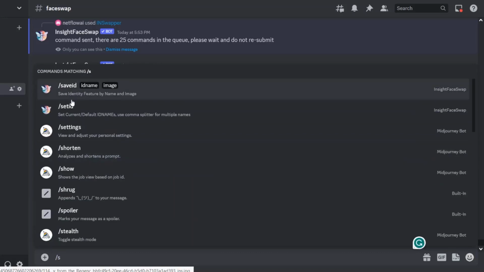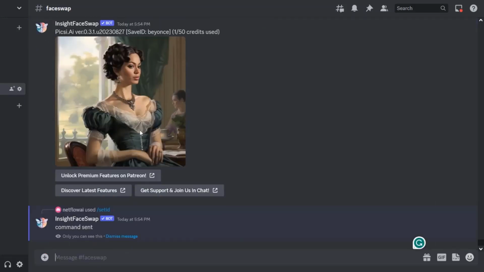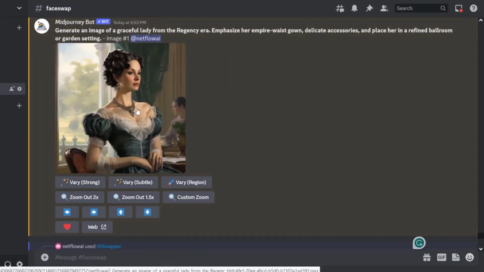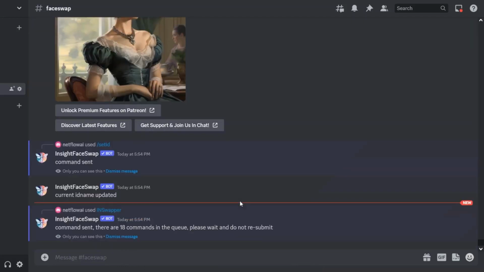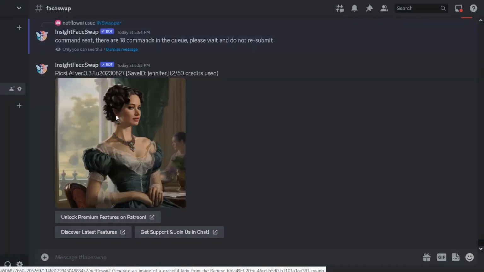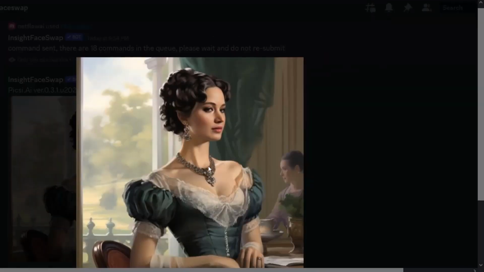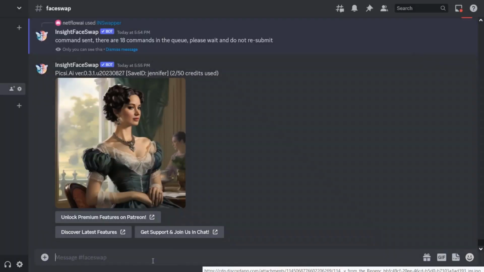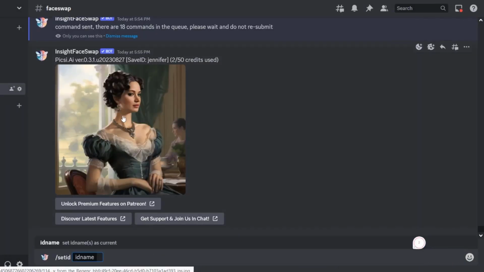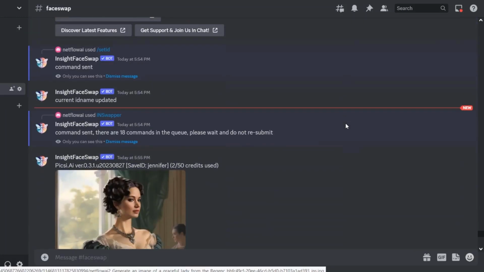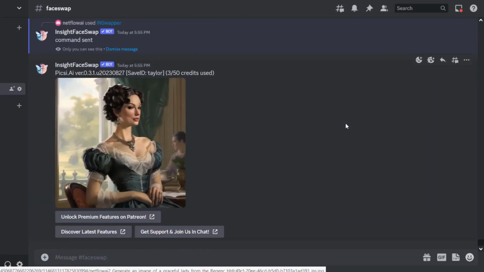In the same manner, we set it to whichever ID we want, then go back to the image we took, right-click on it, select the image, hit in Swapper, and the face swap process begins. We can see that the face has been swapped with Jennifer Lawrence. All the images and prompts are generated in the same way. Now I'm going to quickly produce these without further explanation so we can see how they turn out. In the end, we'll do a comparison together.